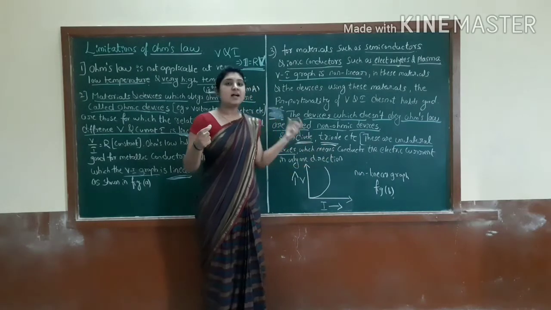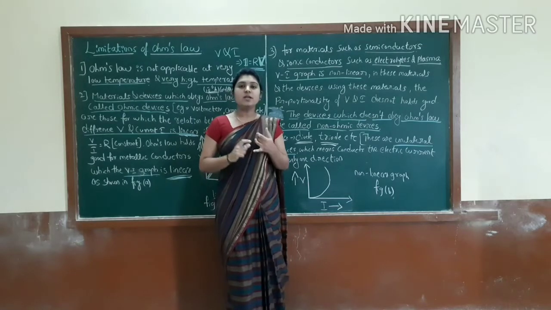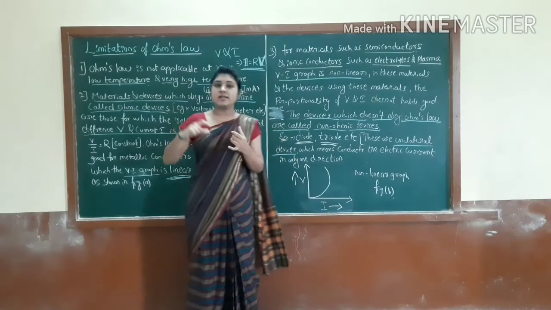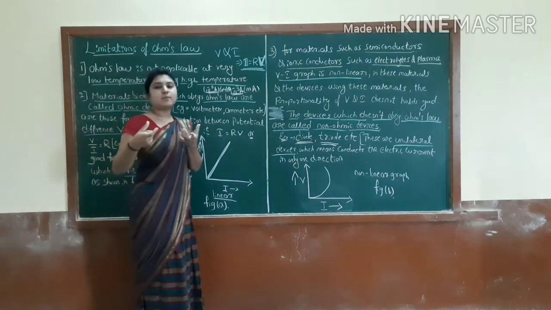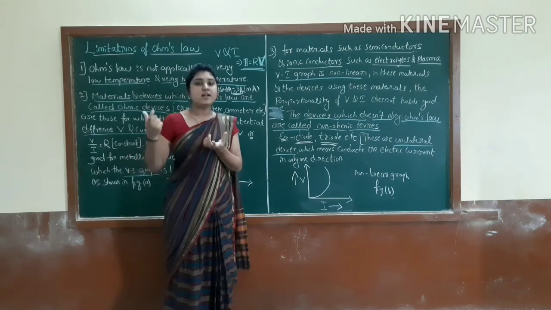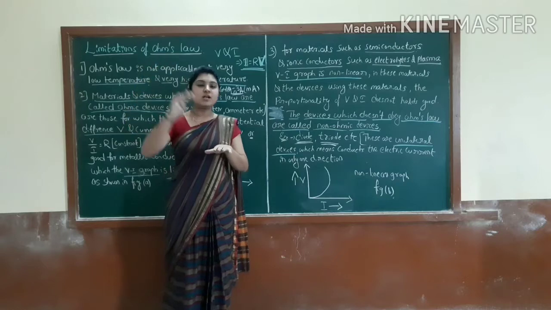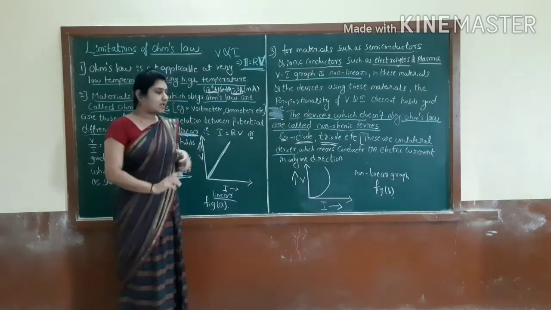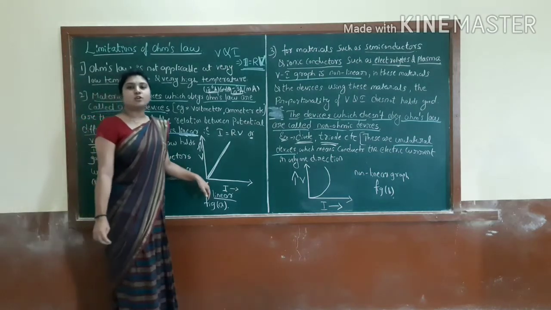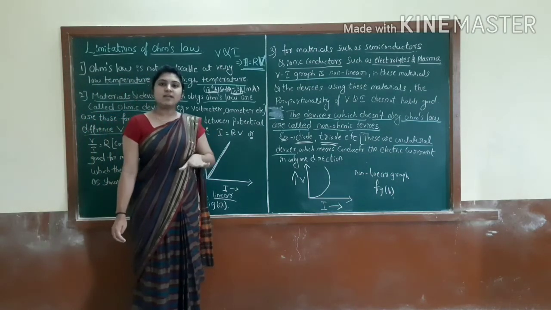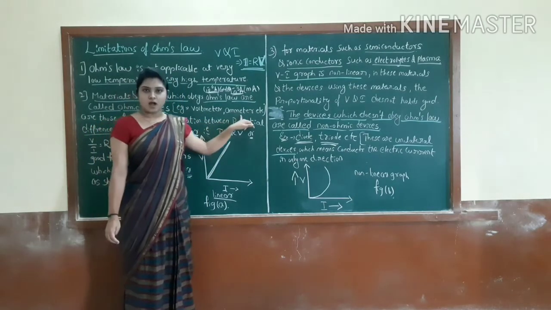This is another limitation of Ohm's law, right? The first one is that Ohm's law depends upon physical conditions like temperature. At low temperature and at high temperature, Ohm's law doesn't work. And only the ohmic devices work on Ohm's law. It is also one limitation. Here we took the example of the voltmeter and the ammeter.